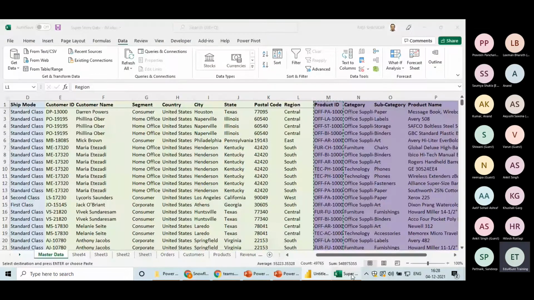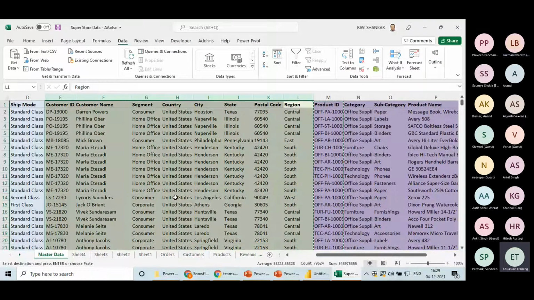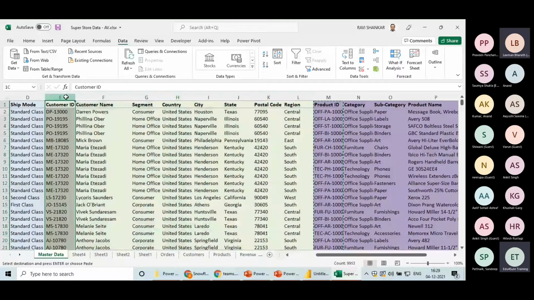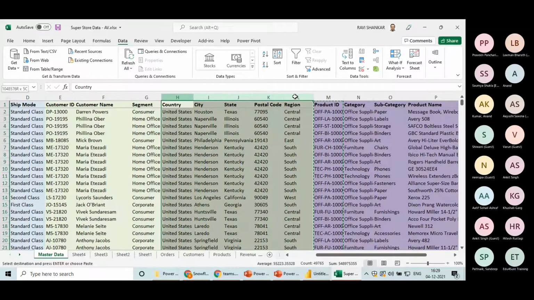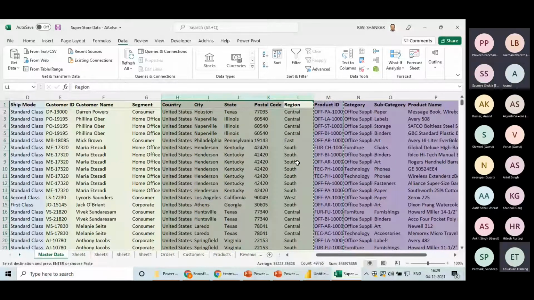Like in a star schema, we are creating one dimension table, which is customers. If you convert it into snowflake, you will keep customer for these 3 columns, and these 4 columns you can take into another dimension table, location. But then what is the primary key for this? Anyone who can answer this question? If we create another dimension table, location, taking these columns, what would be the primary key for this table? Postcode. So we can do that if you want, but it is not suitable for the Power BI engine.